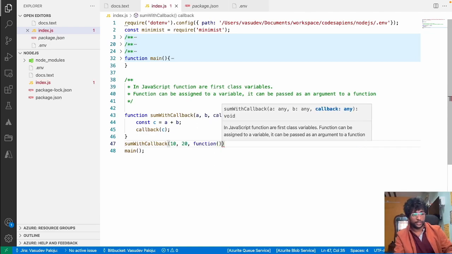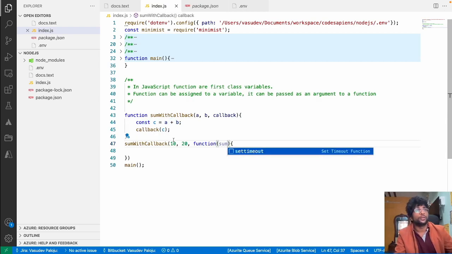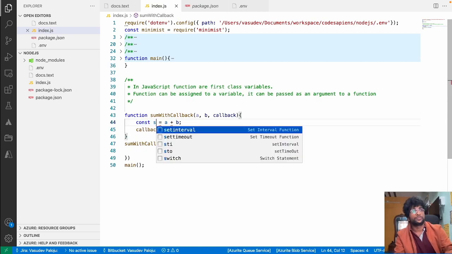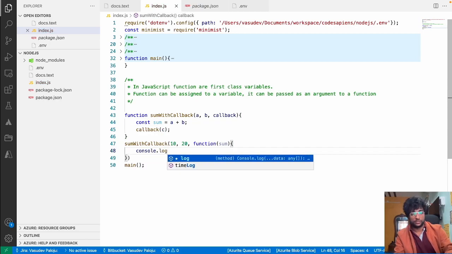The function definition is being passed over here as an argument, and this function is going to be called once the sum has been done. So here I am going to get the sum value, and I console.log the sum.